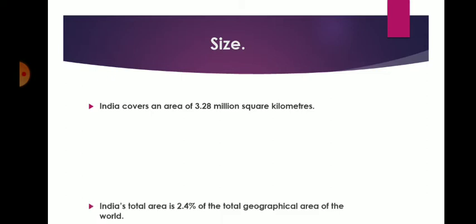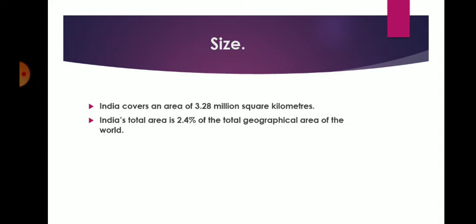Then size. India covers an area of 3.28 million square kilometers. So the landmass of India is 3.28 million square kilometers. India's total area is 2.4% of the total geographical area of the world.